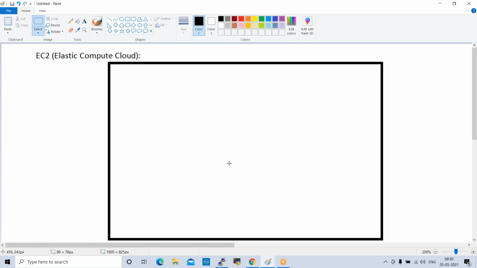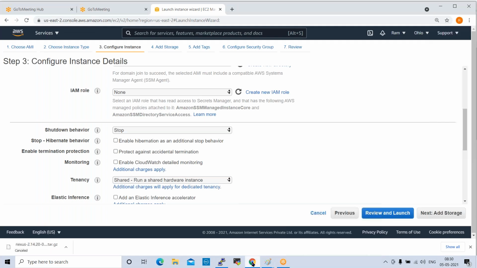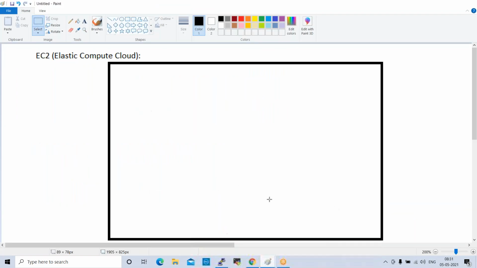Shared means when we create an instance, it can be created on any rack, any server, any place. Whenever you select the dedicated one, what will happen? You will get some dedicated space here. Instead of the shared cloud data center, you will get some dedicated space.